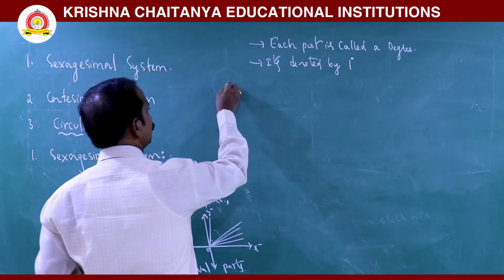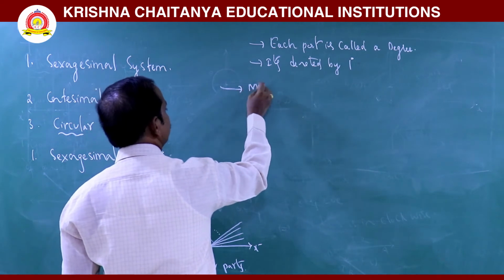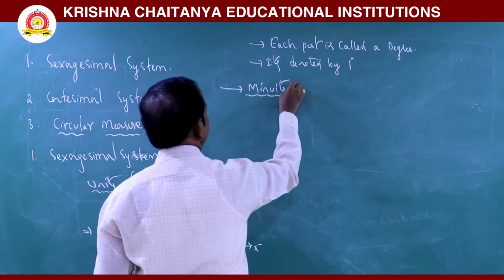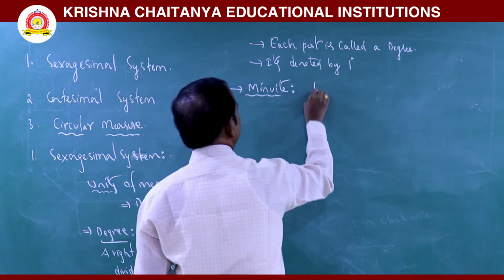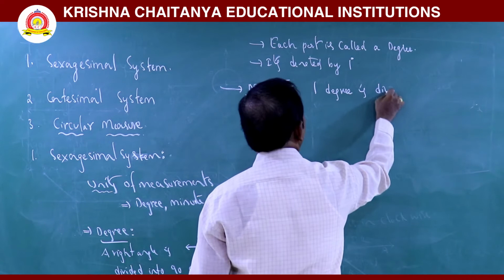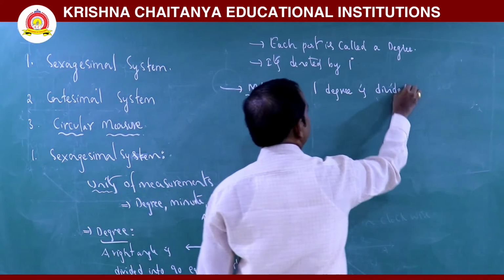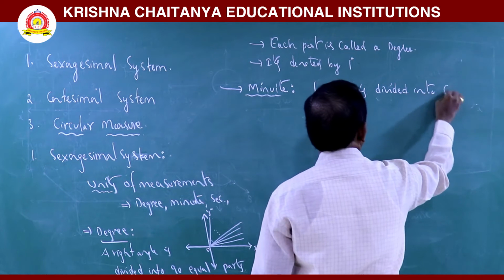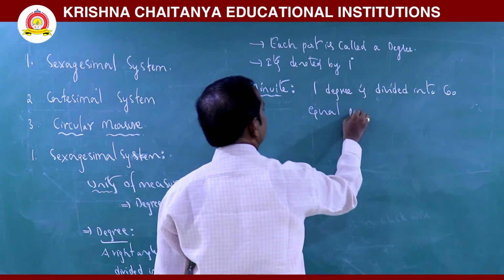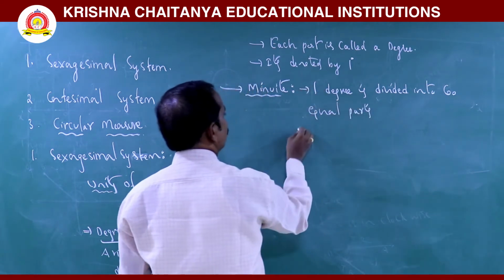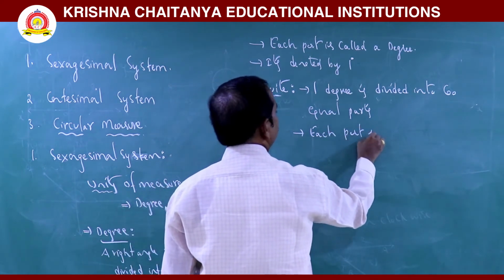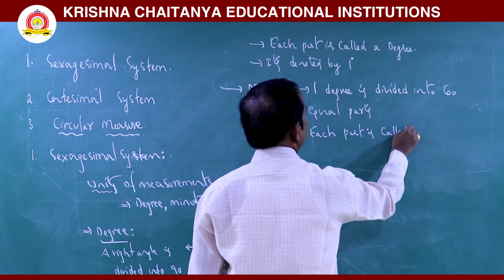Now, we move to minute. So, what is a minute? Definition of minute. One degree is divided into 60 equal parts. Each part is called a minute.